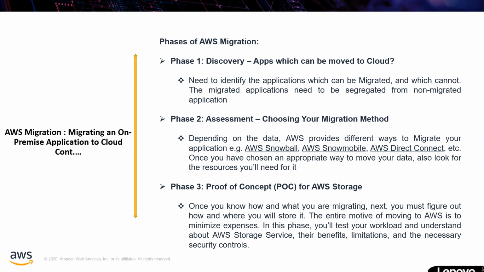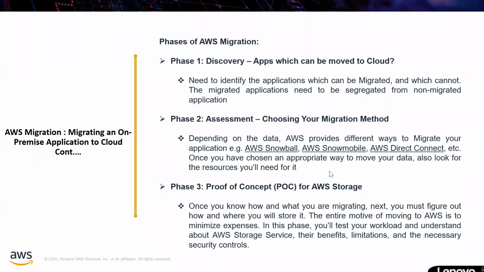Phase 2, assessment, choosing your migration method. What method you are going to use, that you are going to assess, depending on the data. How large it is, that is the matter. AWS provides different ways to migrate your application. For example, AWS Snowball: you have large data and you cannot directly upload it into your S3 bucket using AWS Direct Connect.